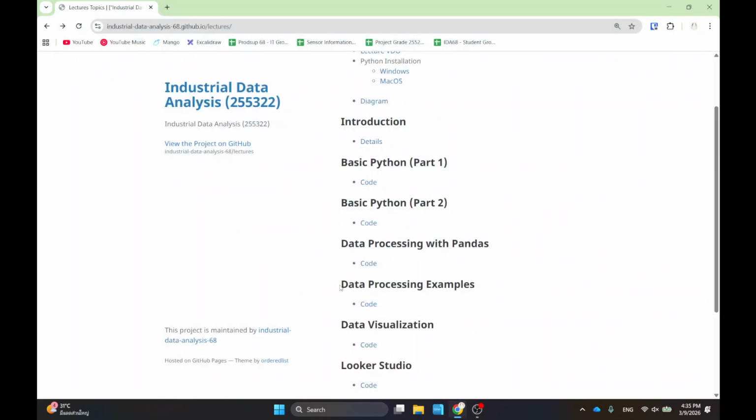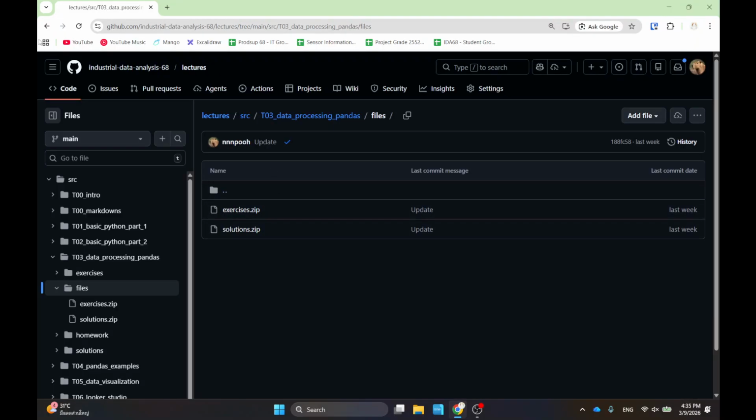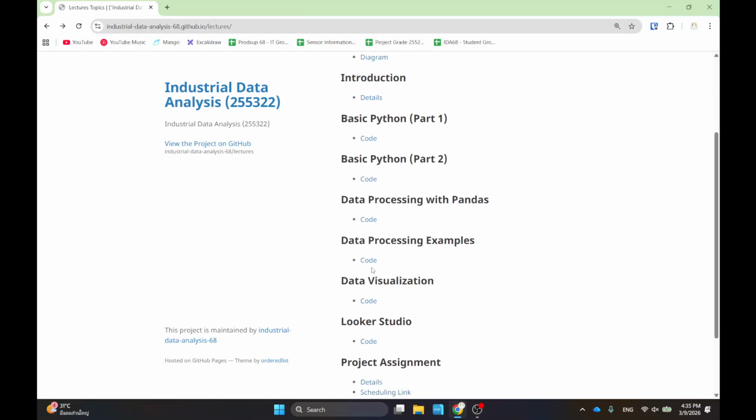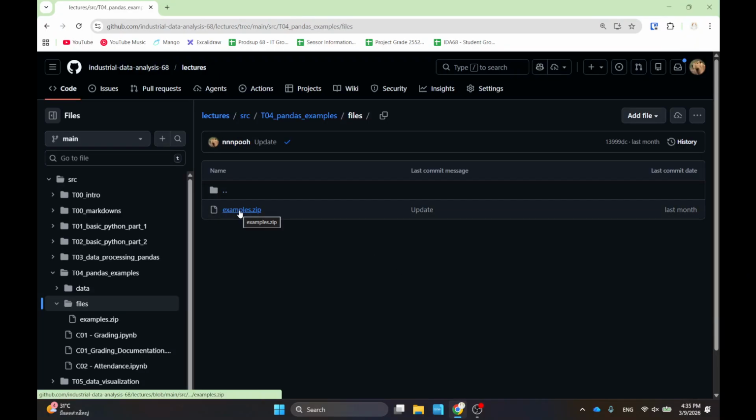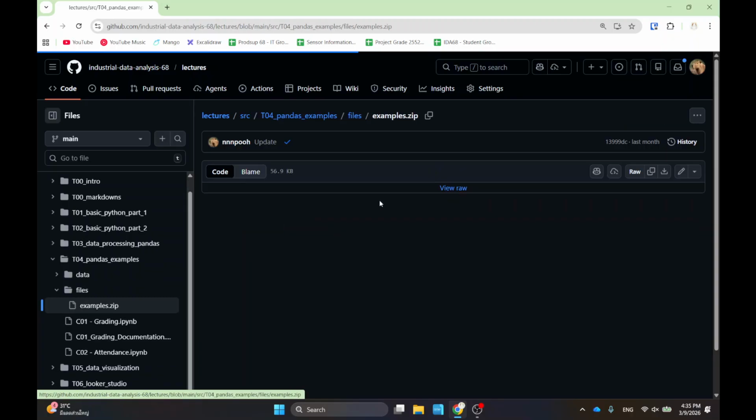I'm going to download this one just to make sure. Okay, so the processing example. There's only one file here because I didn't make it into an exercise, just examples.